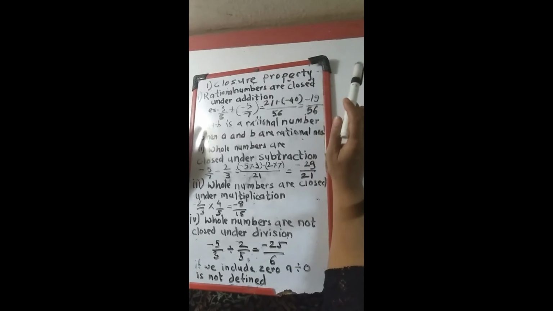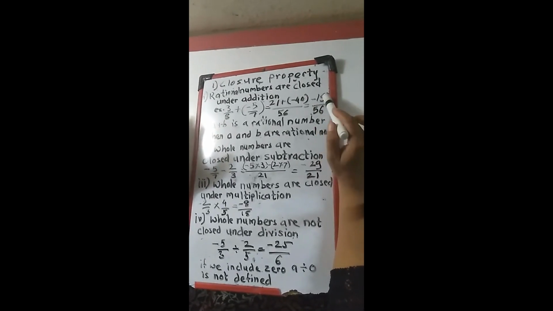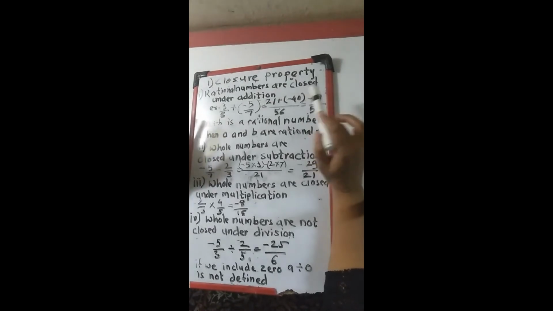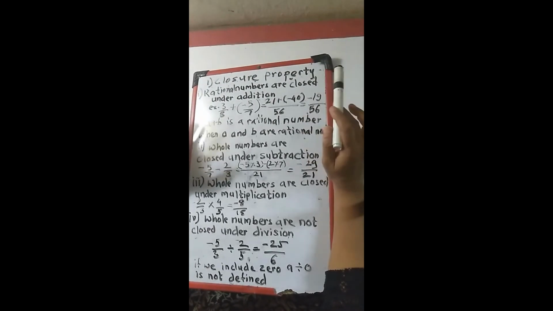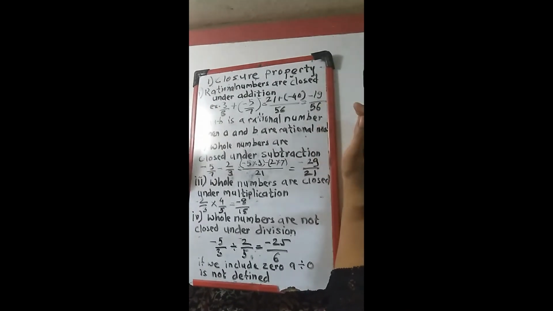So is this a rational number? Yes or no? Yes, because this is a fraction where p and q, that is minus 19 and 56, are both integers, and 56 is not 0.